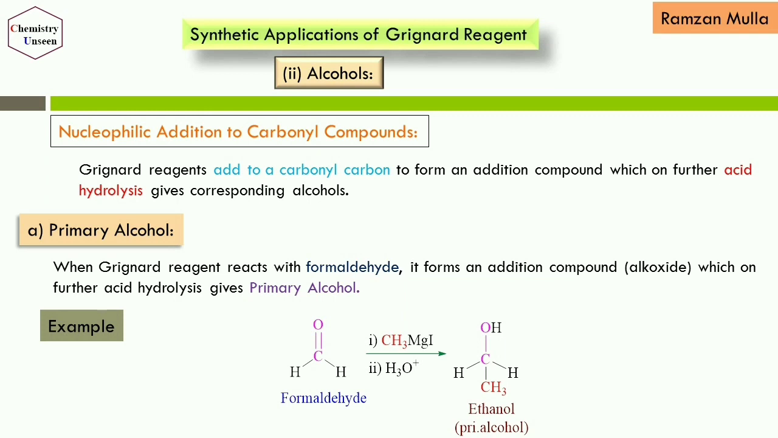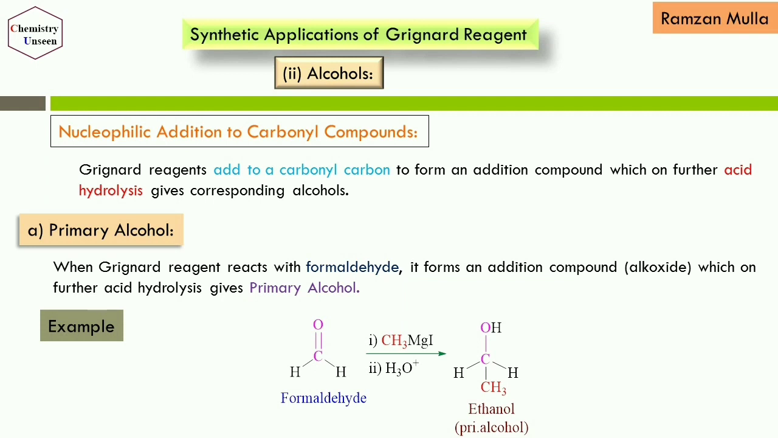Now the second most important synthetic application of Grignard reagent is the synthesis of alcohols. The alcohols may be prepared by the reaction of Grignard reagent with carbonyl compounds. Here the Grignard reagent undergoes nucleophilic addition with the carbonyl compounds. Grignard reagents add to a carbonyl carbon to form an addition compound. Here the addition compound is an alkoxide, which on further acid hydrolysis gives the corresponding alcohols.